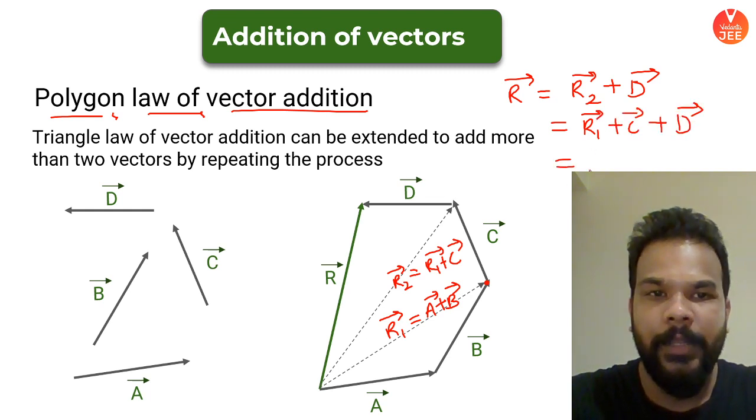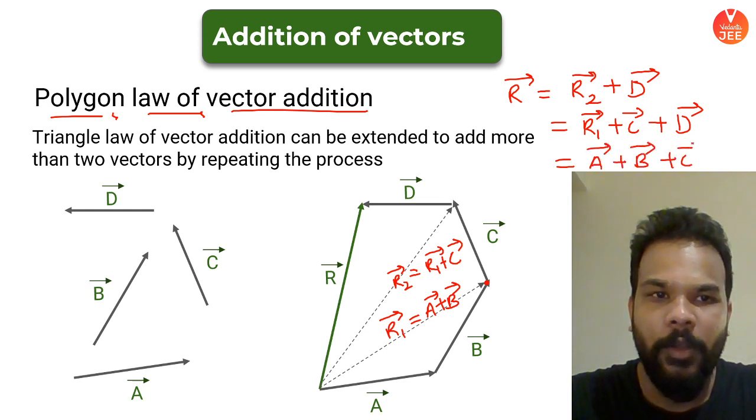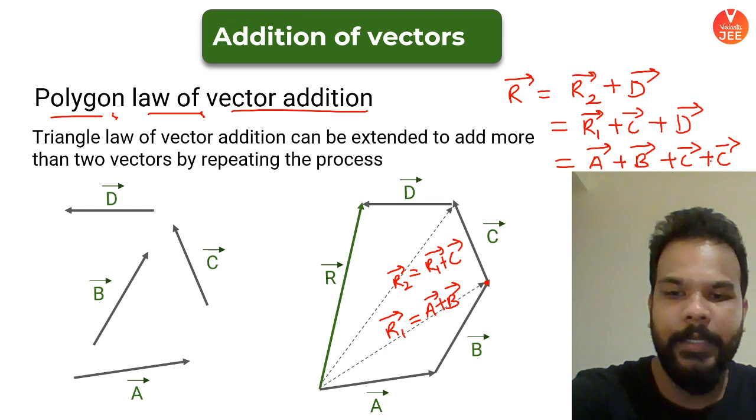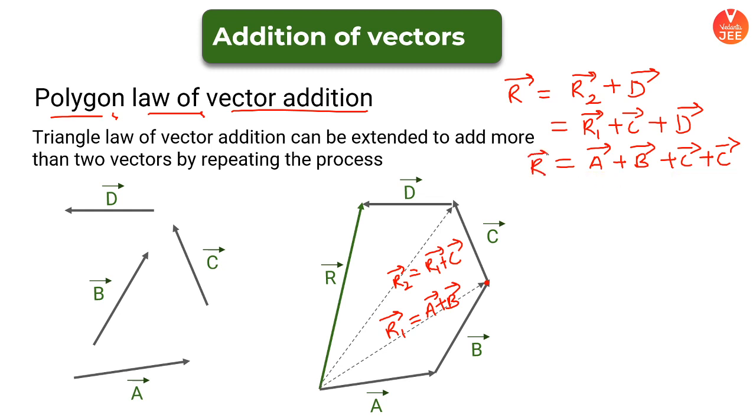And what is vector R1? Vector R1 is vector A plus B. Then you already have C plus D. Yes or no, guys? So what you are getting here, everyone, is basically the resultant of vector A, B, C, and D.